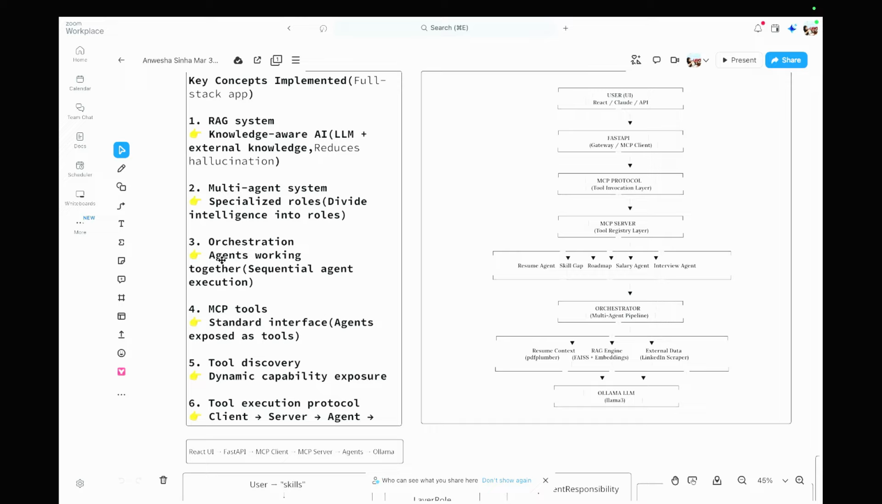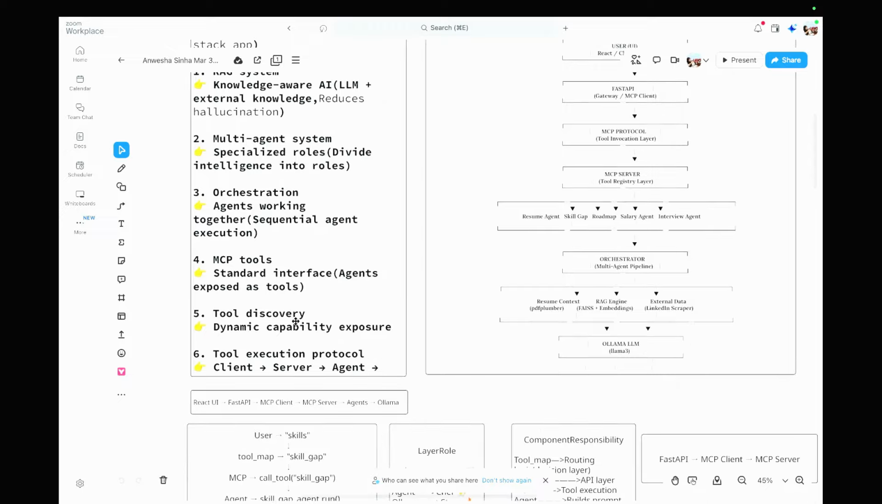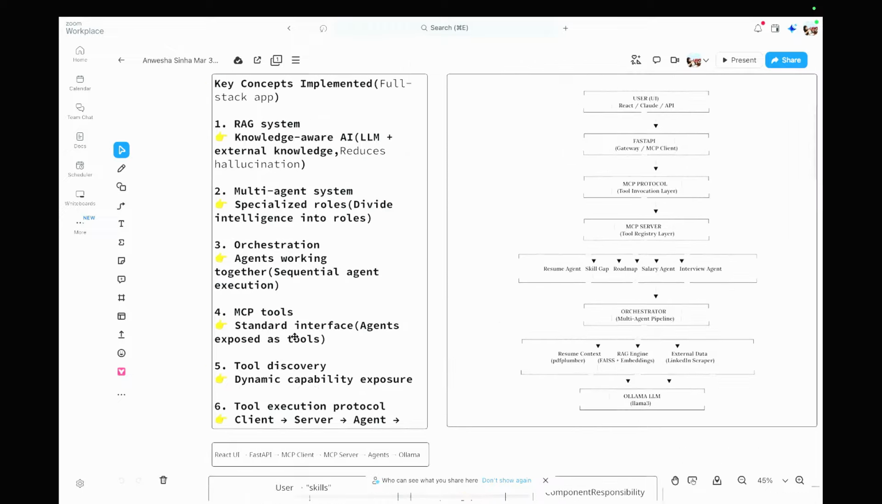We have done the orchestration, which is agents working together, with sequential agent execution. We have worked on MCP tools, which are the standard interface, so that the agents are exposed as tools. Tool discovery is there, with dynamic capability exposure, and then the tool execution protocol. We have followed a client server and agent model.